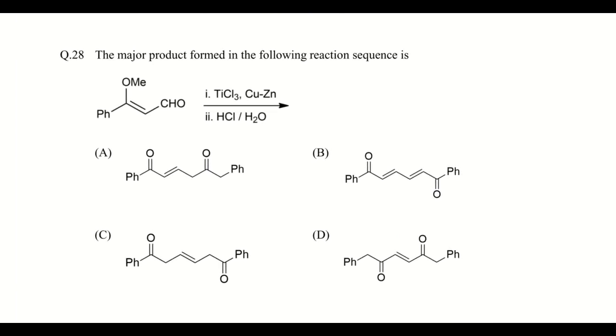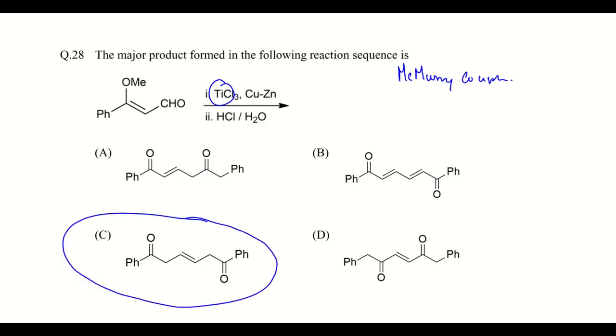The major product formed in the following reaction sequences. So here titanium chloride is used, and this is nothing but McMurry coupling. This is nothing but the formation of an alkene by reductive coupling of an aldehyde or ketone using low-valent titanium reagents like this. So the answer will be this one.